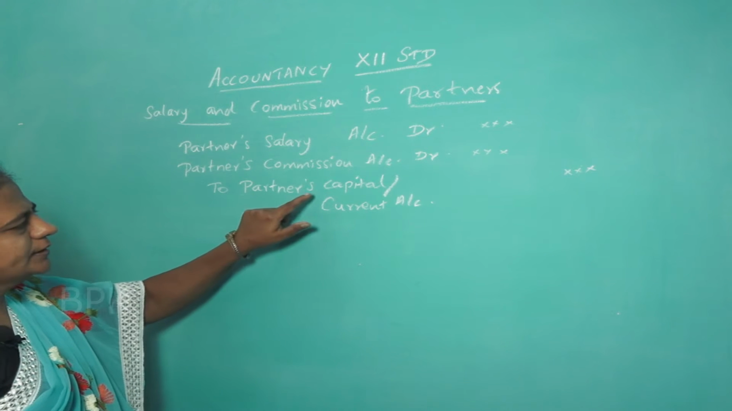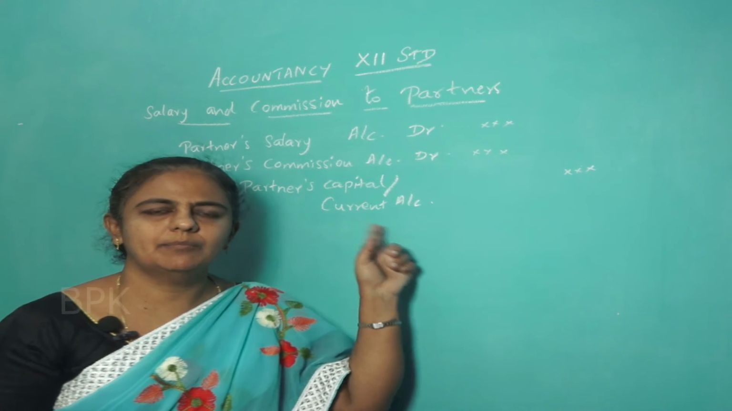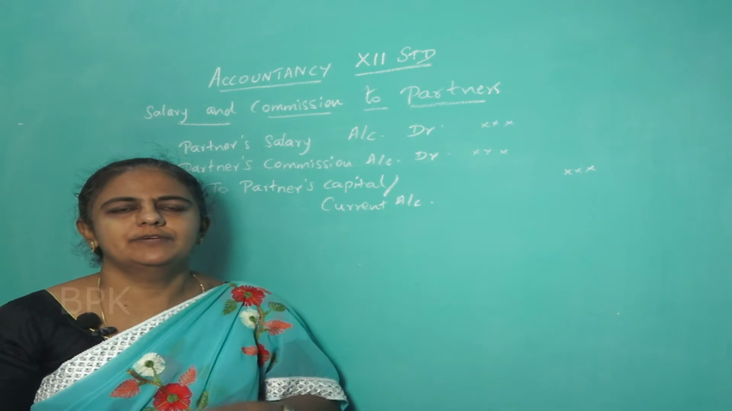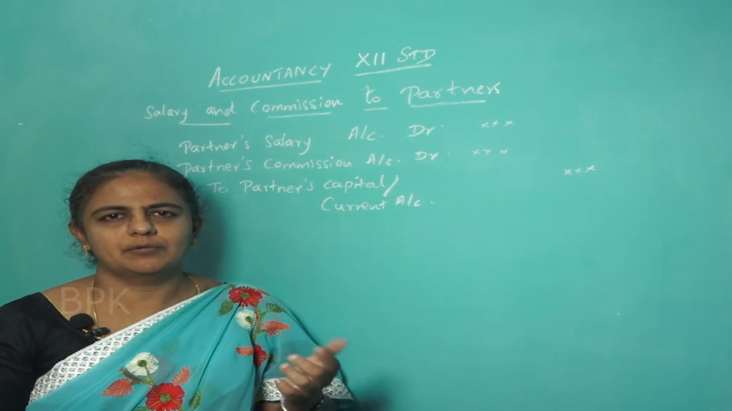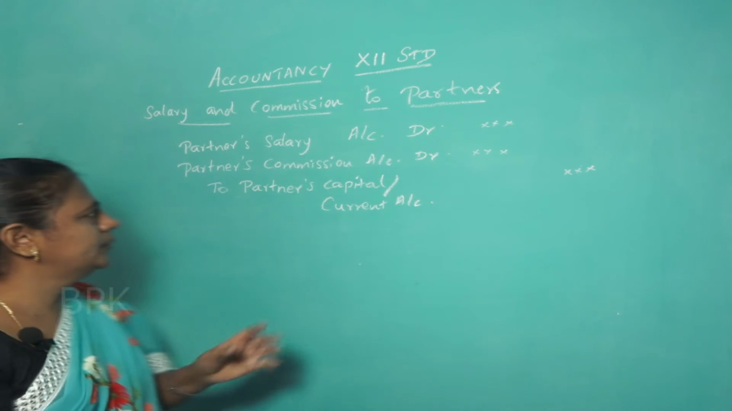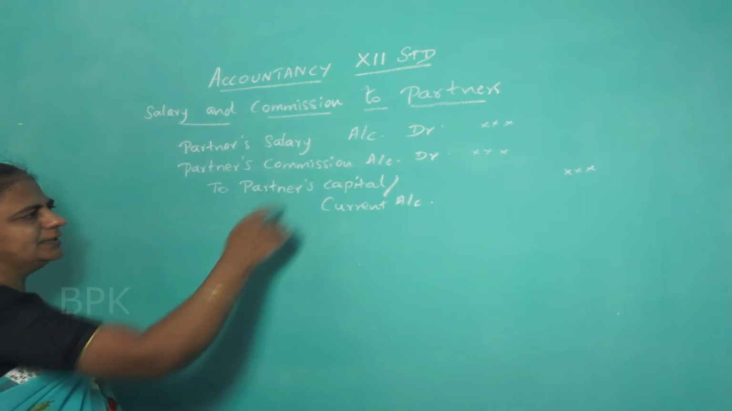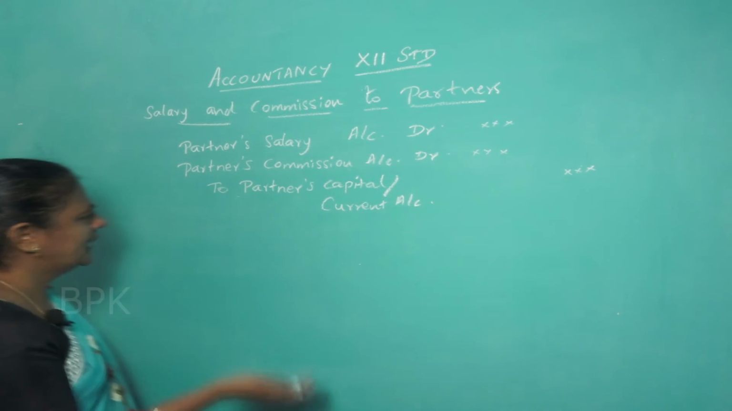What treatment has to be done if it is capital account and current account? When will we have capital account and when will we have current account? If it is a fixed method, you will have to show it in the current account. If it is fluctuating capital account, you can show it in capital account itself. Now the salary and commission has to be transferred to profit and loss appropriation account. So for that, what is the journal?